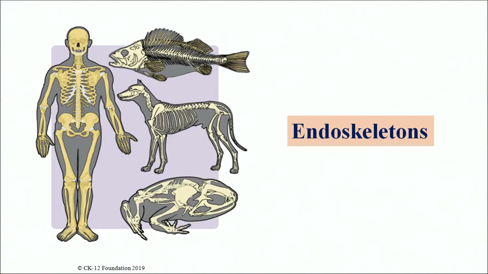The third type is the endoskeleton. You can see here various animals that have a complete skeletal support inside the body structure. The endoskeleton consists of hard or leathery support elements situated among the soft tissue of an animal. It may be made up of cartilage or cartilage and bones, like in vertebrates, or a framework of tough protein fibers or mineral-containing particles like in sponges, or of hard plates beneath the skin like in echinoderms.